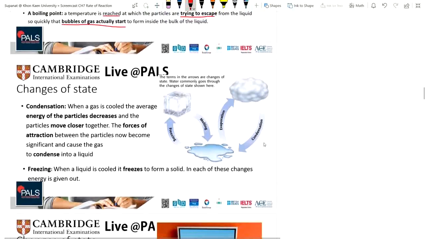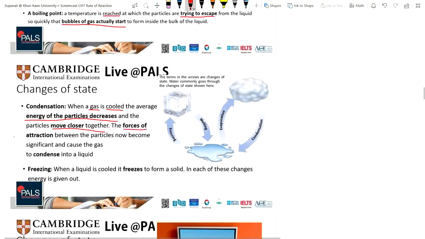Another change of state is condensation. When the gas is cooled, the average energy of the particles decreases and the particles move closer together.